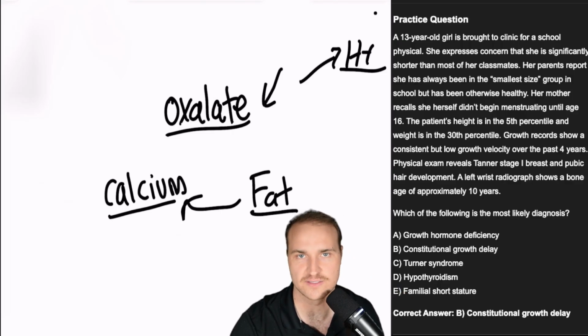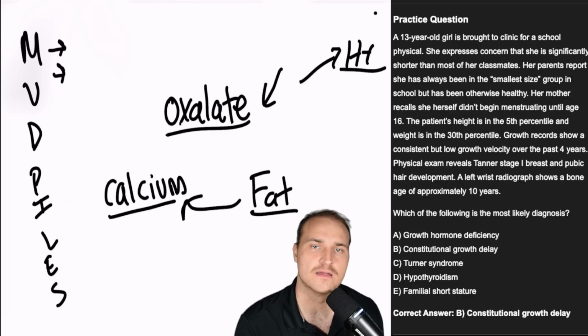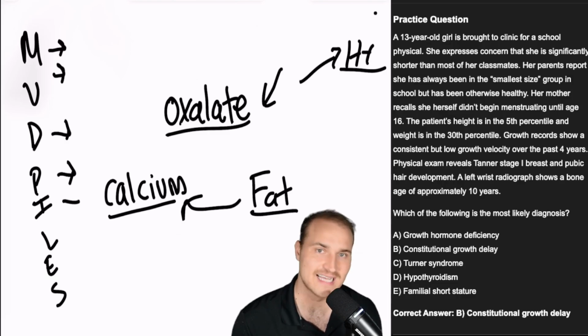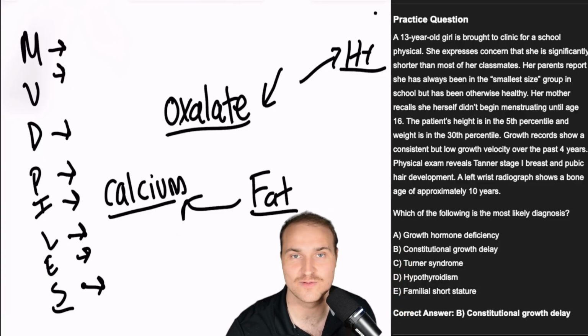And that's your MUDPILES, right? Methanol, uremia, renal failure, diabetic ketoacidosis. I should probably write this down. MUDPILES. Methanol, uremia, diabetic ketoacidosis, propylene glycol, isoniazid and iron, lactic acidosis, ethylene glycol, and S stands for salicylate. That's your late phase. So yeah, watch out for hypocalcemia, crystals in the urine with calcium oxalate.